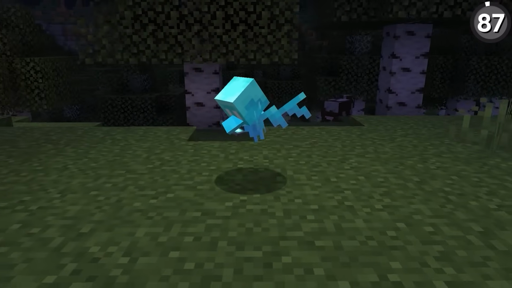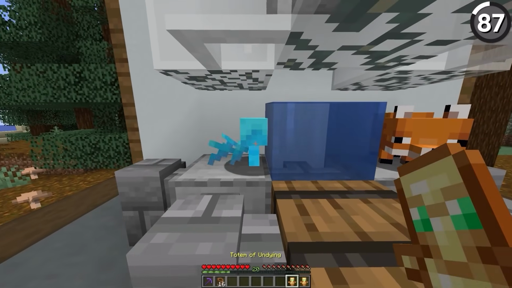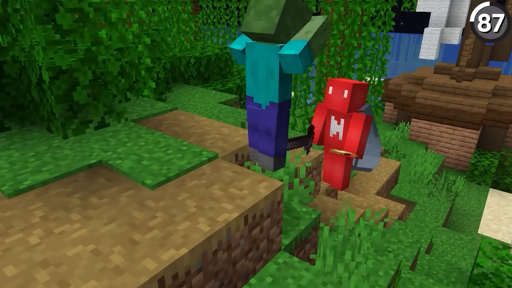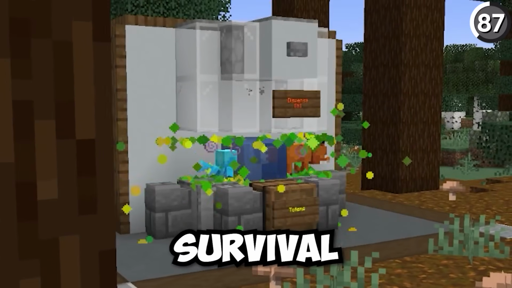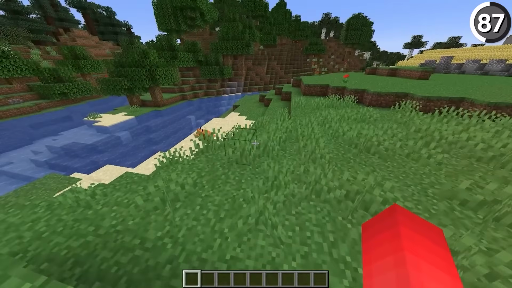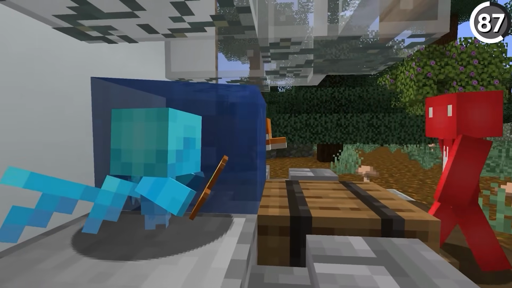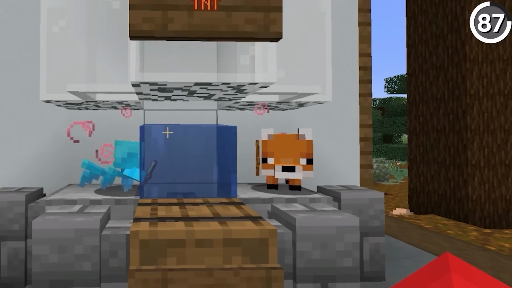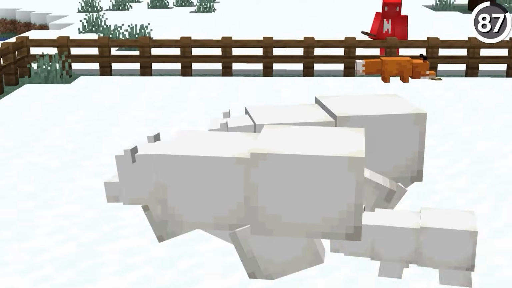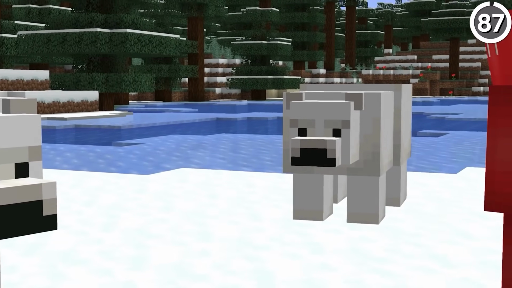If you really need to keep your allays from dying, then your real get out of jail free card here is that if you give your allay a totem of undying, then they can use it just like we would. And there you go, you take them from hardcore mode right back into regular survival. Or if the allay's not the only mob you want to keep safe, then with the fox as well, you can do the same. But unfortunately, they're a little bit tougher to give the totem to, since for the fox you need to throw the totem onto the ground for it to be picked up. But once they have it, it doesn't matter what kind of polar bear gets nearby. They'll be left unscathed, and you'll have a very confused polar bear as well.